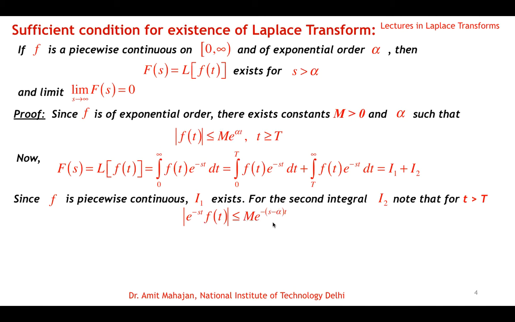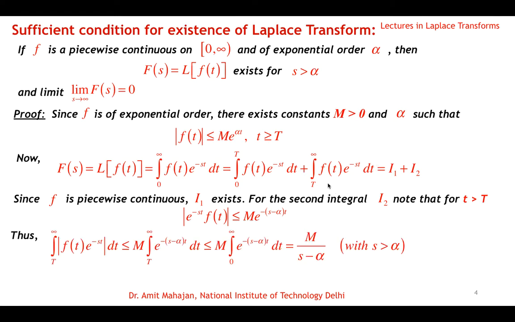So if we calculate the integral from T to infinity of the modulus of f(t) e raised to minus st dt, it is less than or equal to M times the integral from T to infinity of e raised to minus (s minus alpha) t dt, and this integral is less than or equal to the integral where the limit is 0 to infinity.